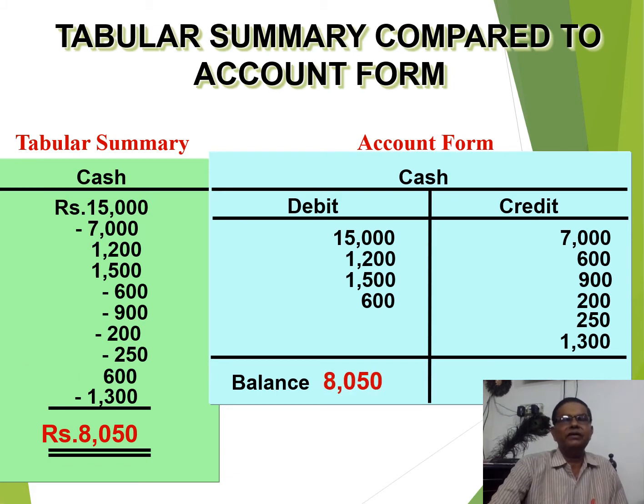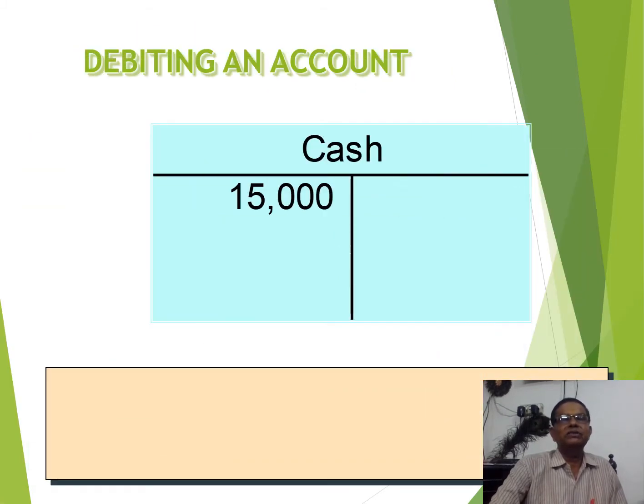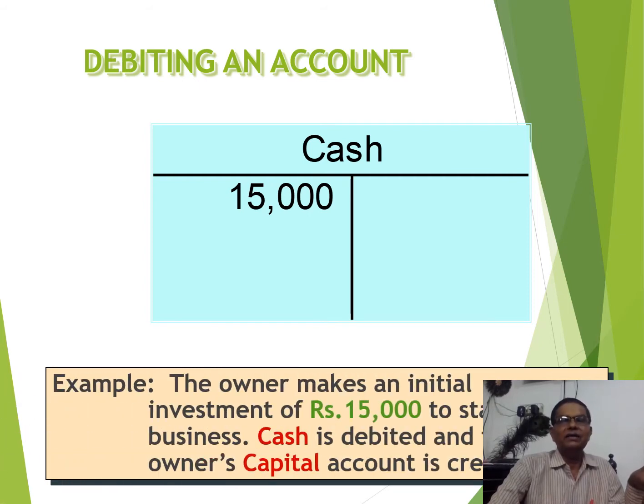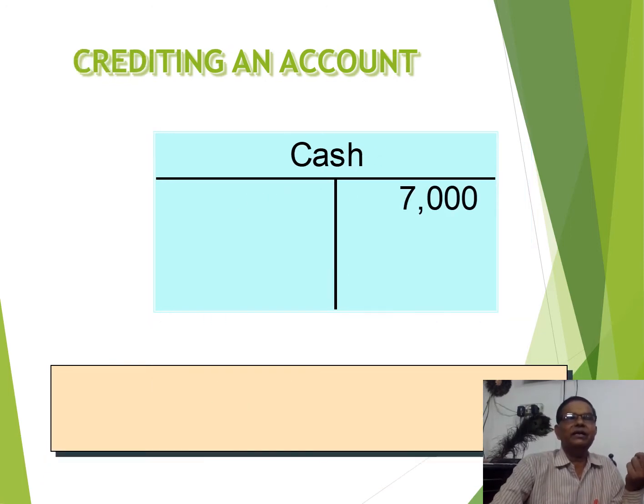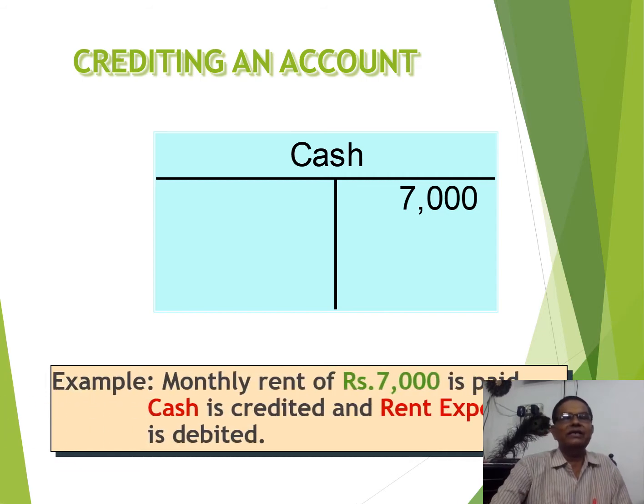So my dear friend, the next one is the format of the cash account. When we are receiving cash, we put it on the debit side. So this is debiting an account, and the example here is when the owner puts in cash for starting the business. We put it on the debit side, and when someone withdraws cash, then we write it on the credit side.